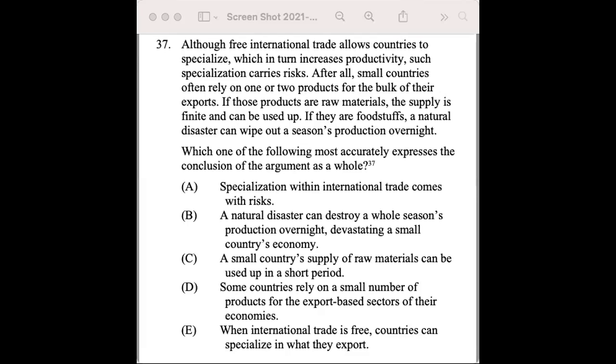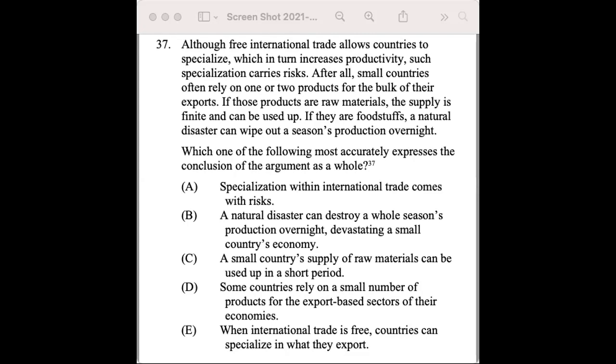Although free international trade allows countries to specialize, which in turn increases productivity, such specialization carries risks. After all, small countries often rely on one or two products for the bulk of their exports. If those products are raw materials, the supply is finite and can be used up. If they are foodstuffs, a natural disaster can wipe out a season's production overnight. Which one of the following most accurately expresses the conclusion of the argument as a whole?